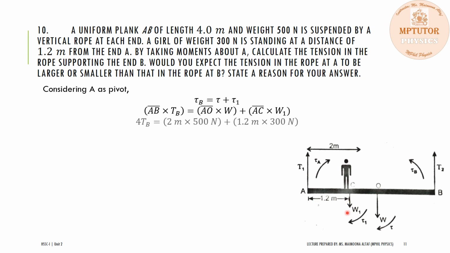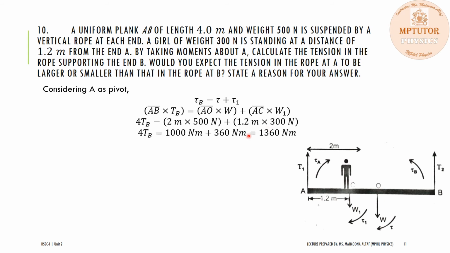Now substituting the values, AB is equal to 4 meter length, OA is equal to 2 meter, the weight is equal to 500 Newton, and AC is 1.2 meter while W1 is equal to 300 Newton.